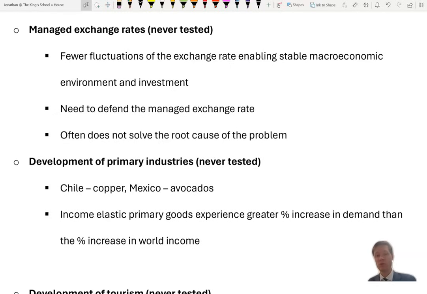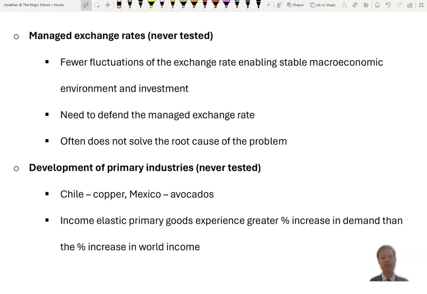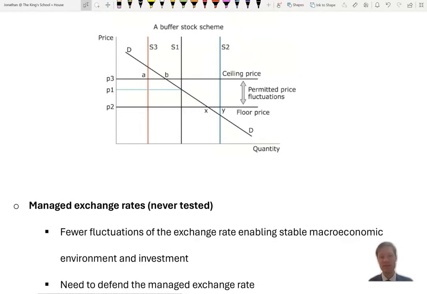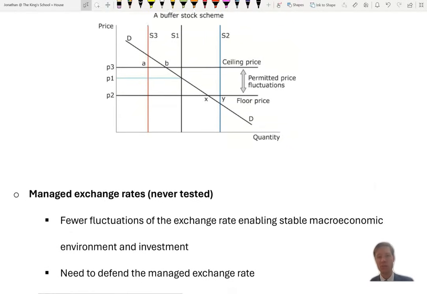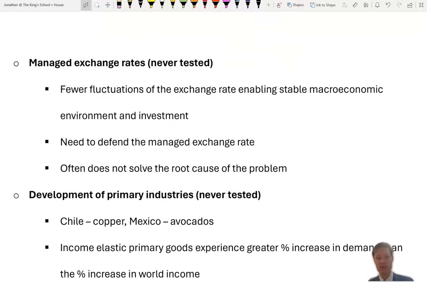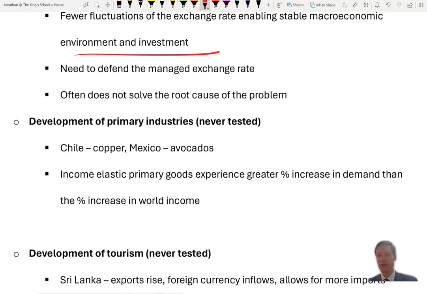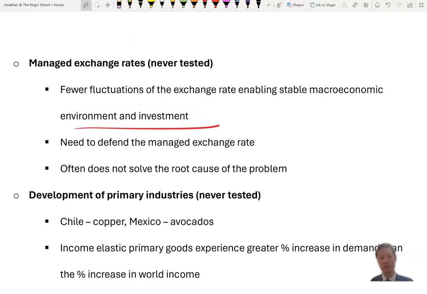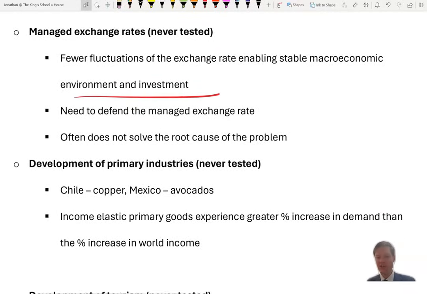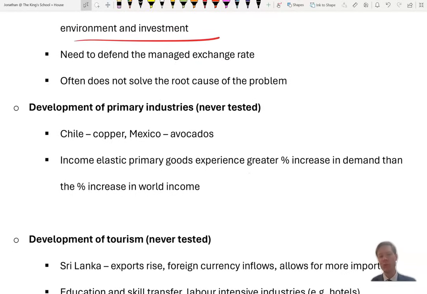If you have fewer fluctuations of your exchange rate, just like in the buffer stock scheme, it's actually the same thing. You'll see they're putting a ceiling and floor price on your exchange rate, and you're buying up and selling foreign exchange reserves. That might result in more stability in investment, but the need to defend the managed exchange rate is difficult through interest rates and through your foreign exchange reserves. And often it doesn't solve the cause of the problem, which is probably primary product dependency.